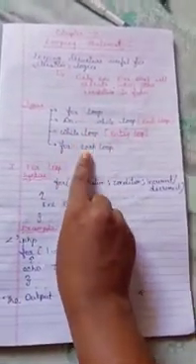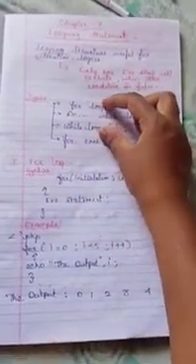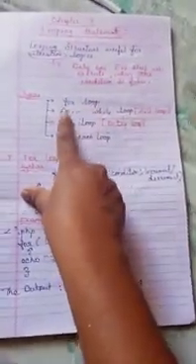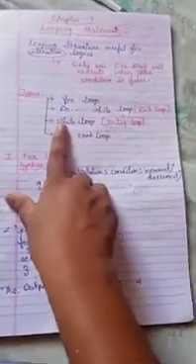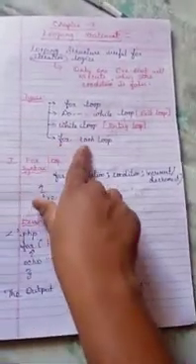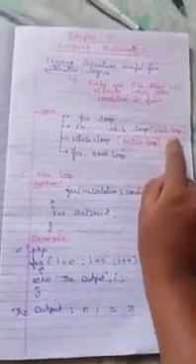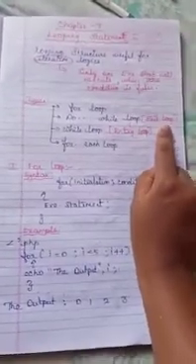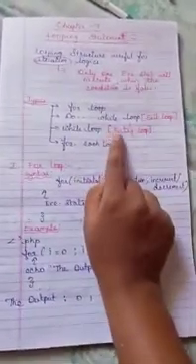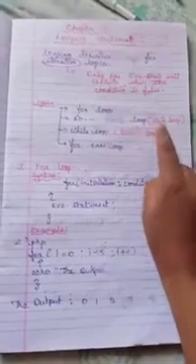The types of looping statements are for loop, do while loop, and for each loop. The first, very important one is the for loop. The second one is do while, and the last one is for each loop. The do while loop is also called the exit loop, but this is not in your book. In examinations they ask you to explain the exit loop, and for while loop they ask you to explain the entry loop. So these are the other names of looping statements, do while and while. It's not in your book, but be careful, they always ask like that.